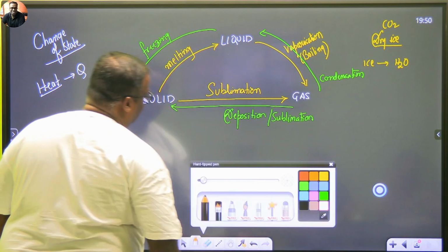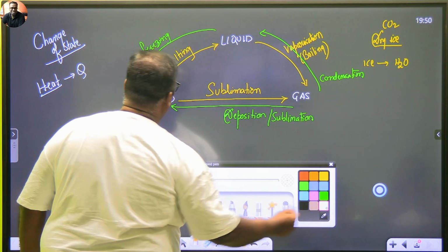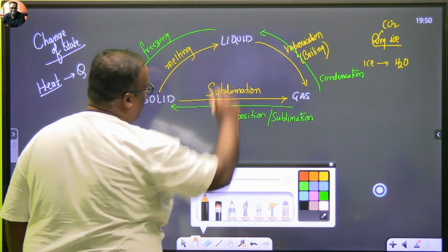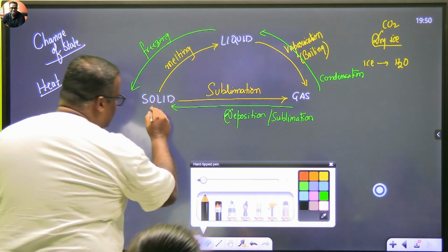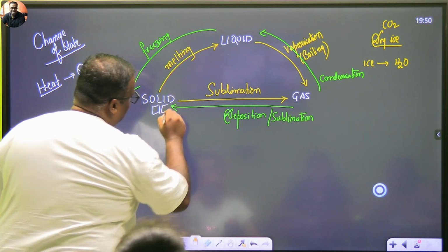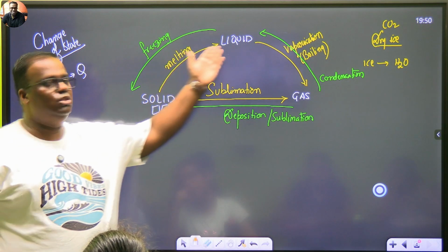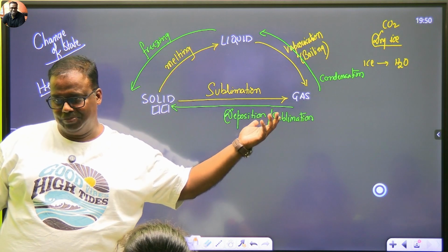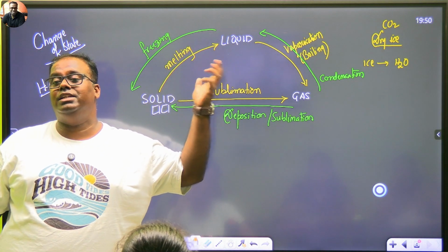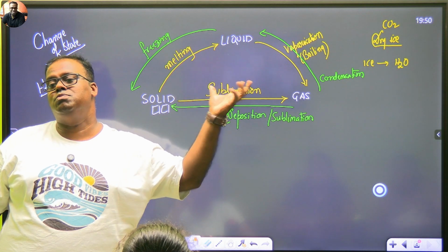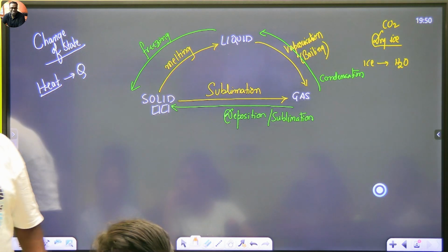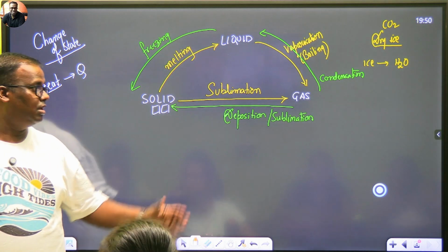So heat we are going to represent by Q. So if you see solid to liquid is a process which is melting. Ask yourself, if I had some ice out here, do you expect the ice to melt into water directly? No. Why does it melt? It must be either getting heated or it must be absorbing heat from the atmosphere, right? Yeah. Gas to solid will come.